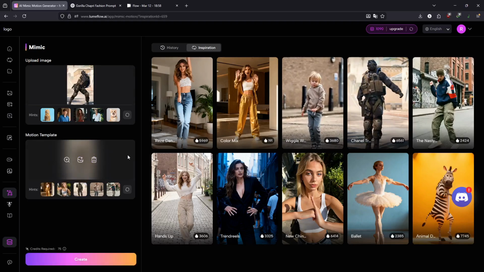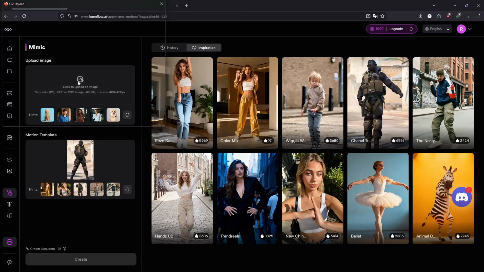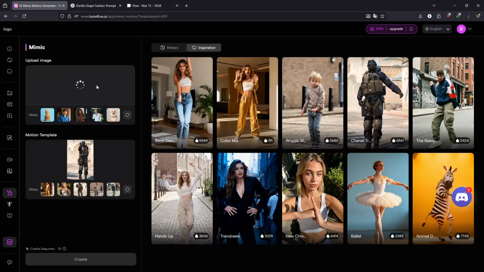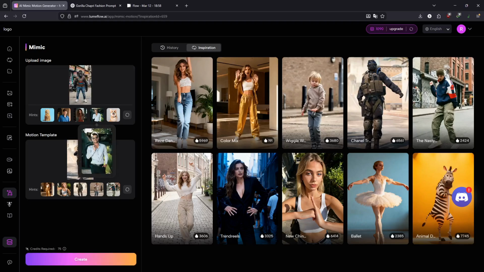Now you can see we have this motion template here, but we are going to upload our own image. So let's click on delete here. Let's upload our own image here, and you can see this is going to add the motion that you want on your character. And let's say if you have your own video of motion, you can definitely do that as well. Just upload it here and you can add your own motion, your own dialogues, or maybe you are talking to a camera and you can mimic that to your AI influencer as well. Let's just click on create.